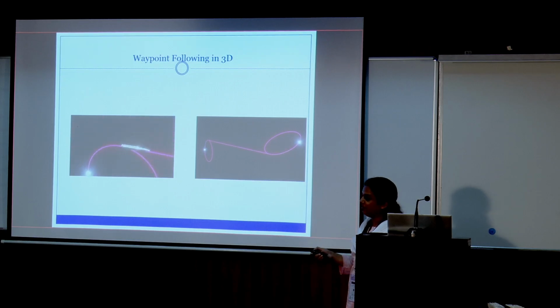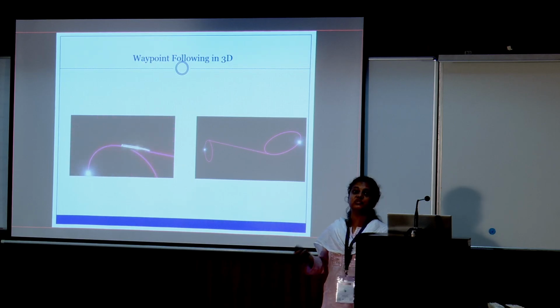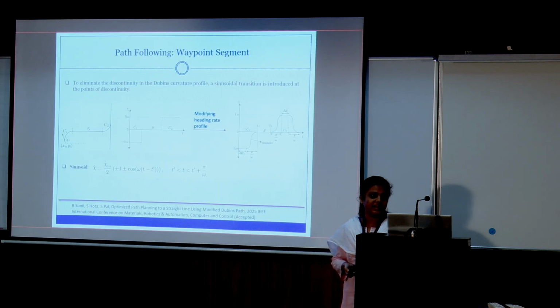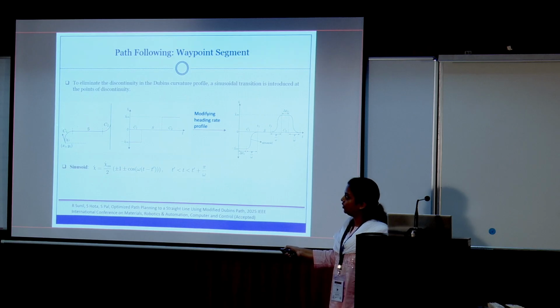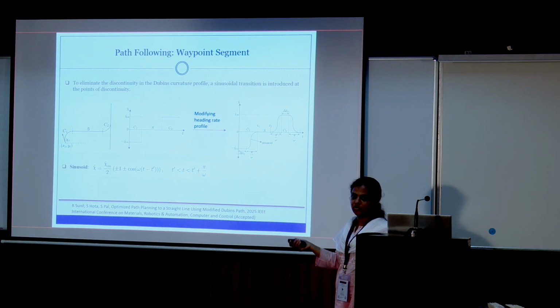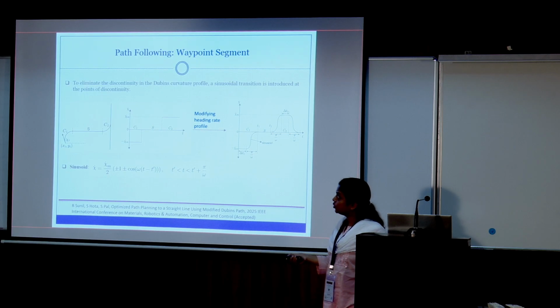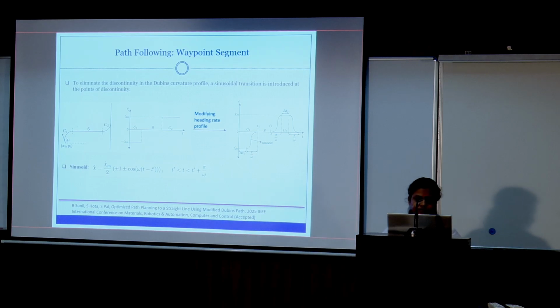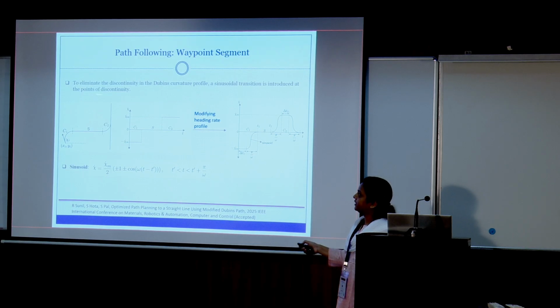But today we will not be discussing this one, because it ultimately gives you a C1 type of path, and that is the limitation. A C1 path means an initial circular turn, a straight line, and a final circular turn. You will see the turn rate suddenly jump from the maximum value to the zero value. Because of that, a curvature discontinuity will be there, and this cannot be implemented for a non-holonomic vehicle. This result is for straight line convergence.